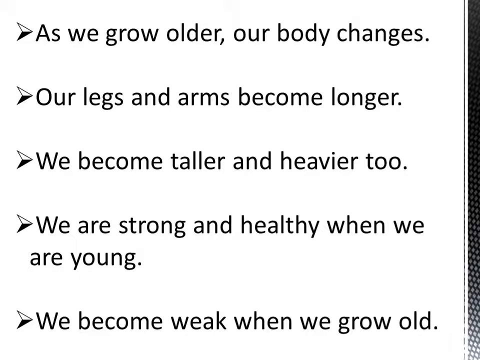Now you can walk, run, and play on your own. Next point, our legs and arms become longer. Compare your legs and arms with another baby, and you'll find that you have longer arms and legs.